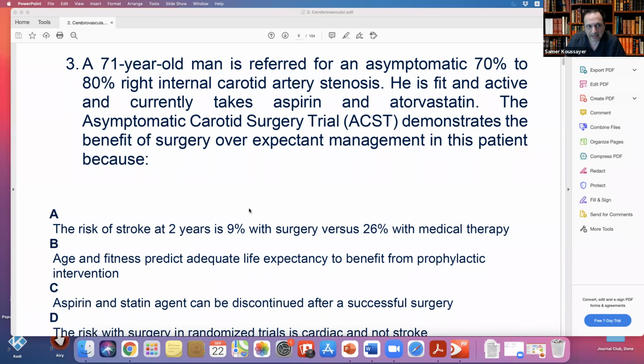But if in my clinic I get a patient with 71 or 78% stenosis, even if asymptomatic, I may have to look at other things: how the plaque looks, the other risk factors, how the contralateral carotid looks. But as the trial said, this guy will benefit from surgery. Okay, let's go to the next one.